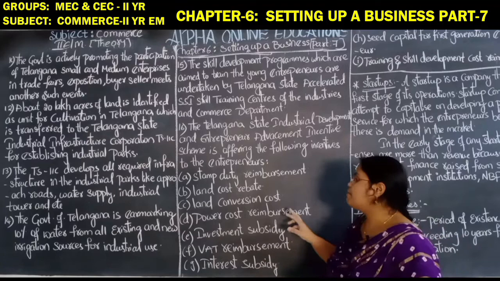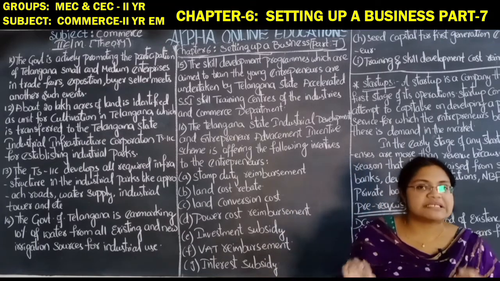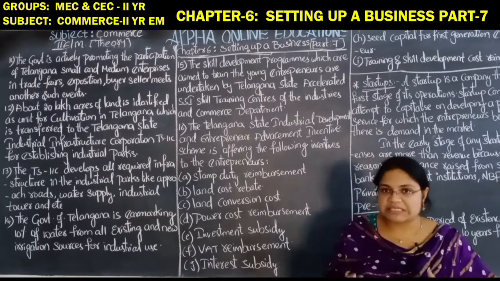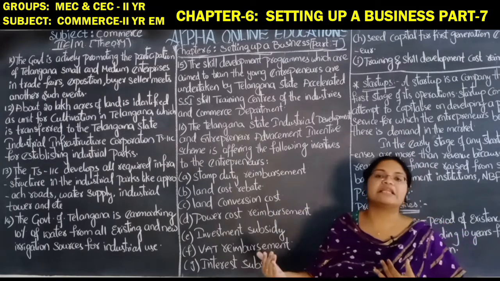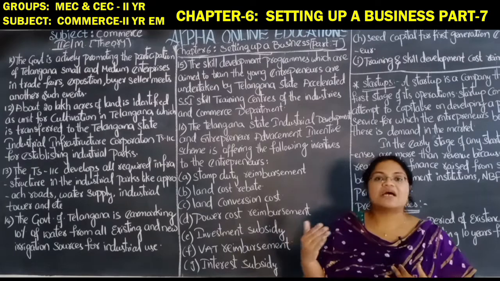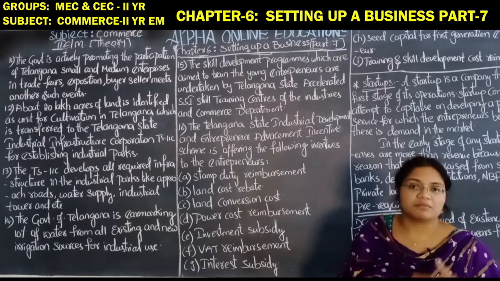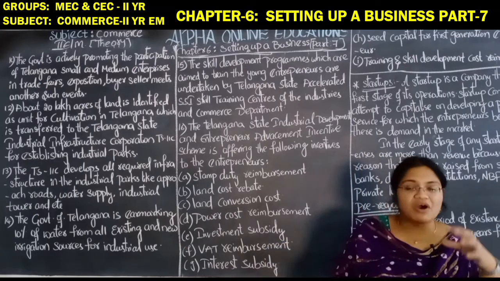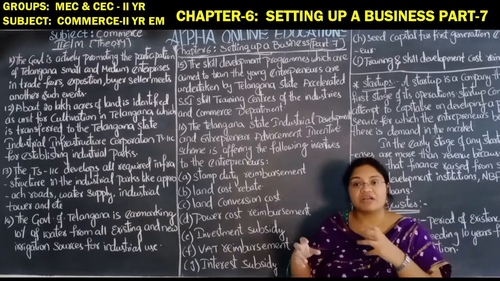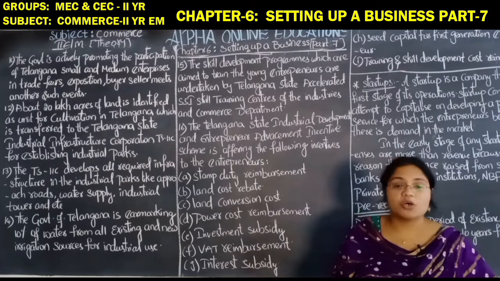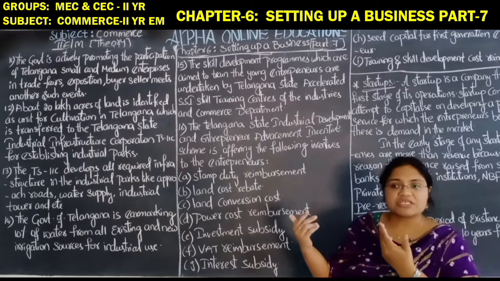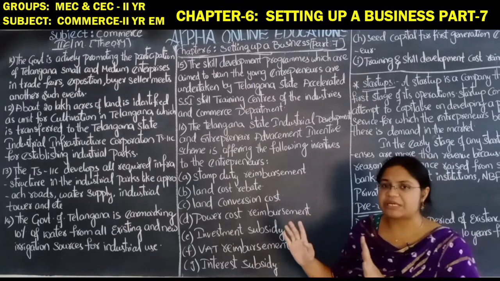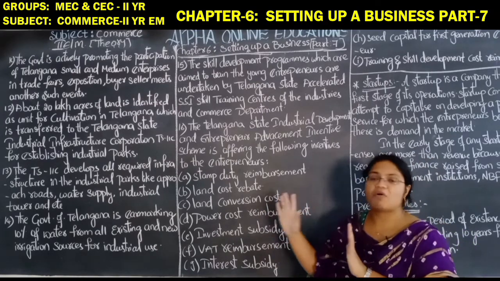Power cost reimbursement: whatever power cost is incurred when they use power, when they pay that power bill, the government also gives a reimbursement. Investment subsidy: for whatever investments they make, the government provides certain loans, and the government does not take any principal amount or interest amount from those entrepreneurs, just provides the loans. That's it.